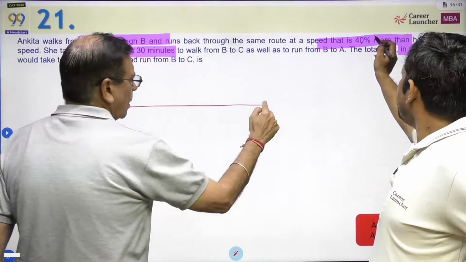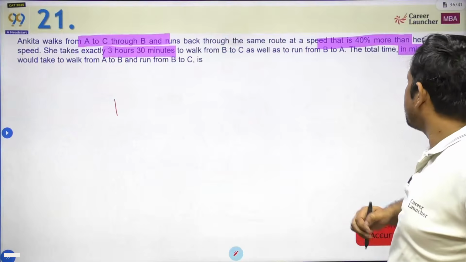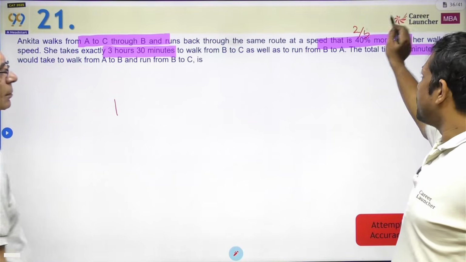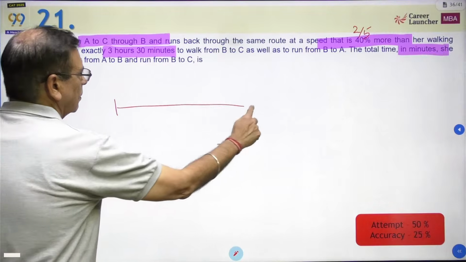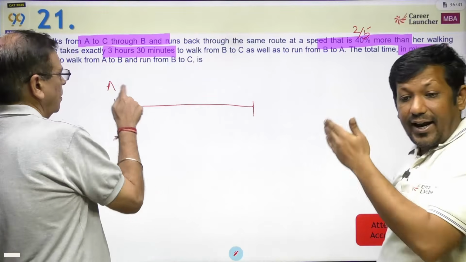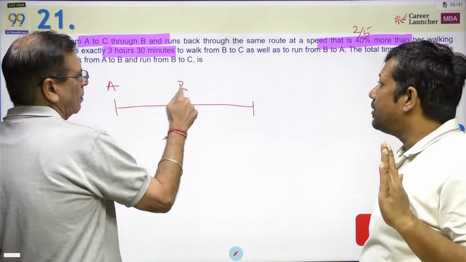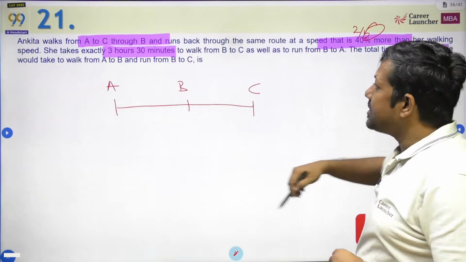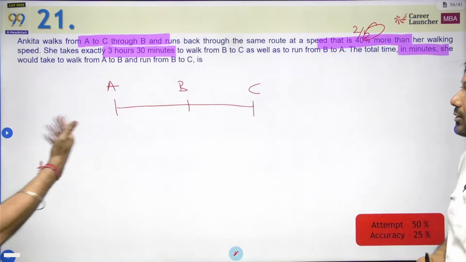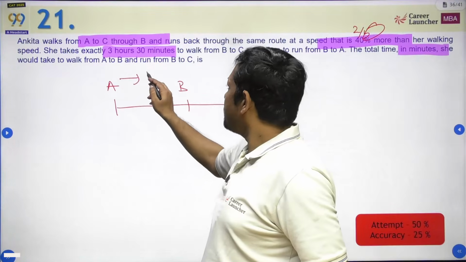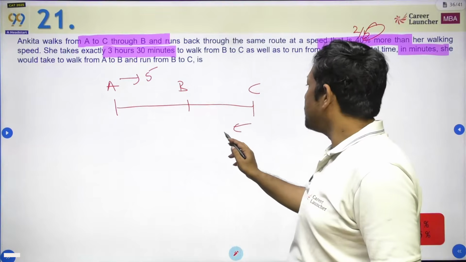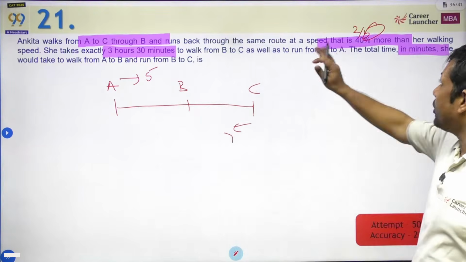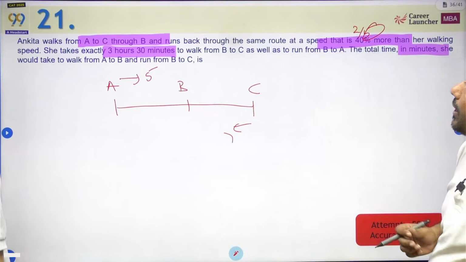So 40% I will write as 2/5. So if the initial speed is 5, then at returning her speed should be 7. From A to B, if her speed is 5, then while returning her speed should be 7, and that's what it is saying.